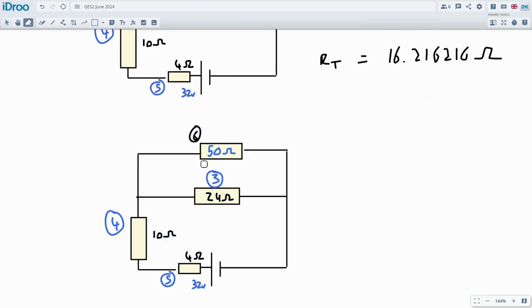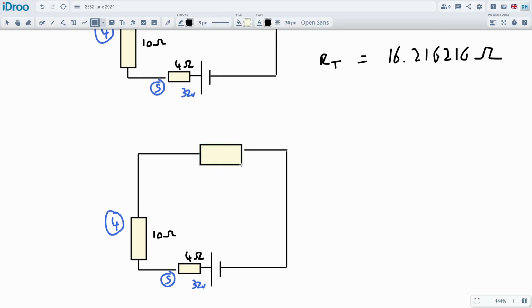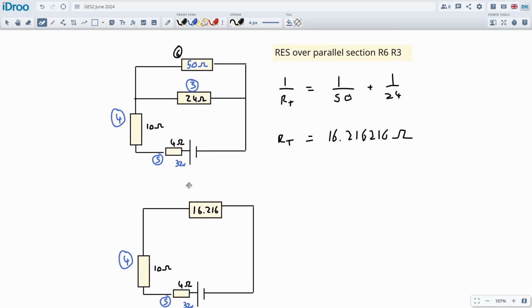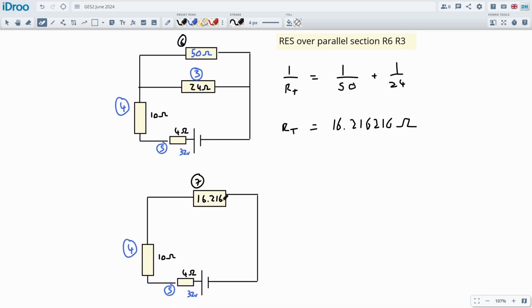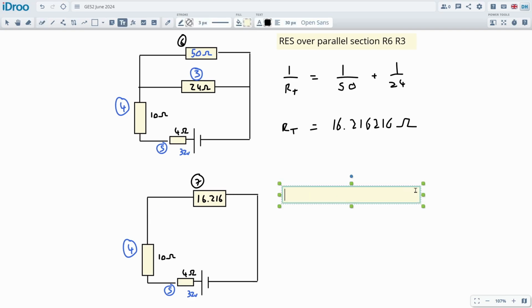We're not going to need to do any more after this. So now we've effectively combined those resistors together into one big fat resistor with a resistance of 16.216216. Let's call that resistor number 7. And then this is the last section we're going to do because everything's in series. So nice and easy, resistance in series. And this will be R5, R4, and R7, just so we're clear about what's going on.